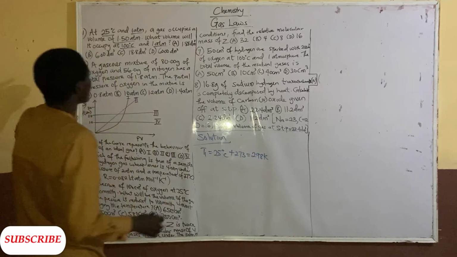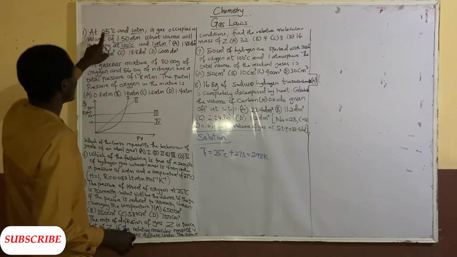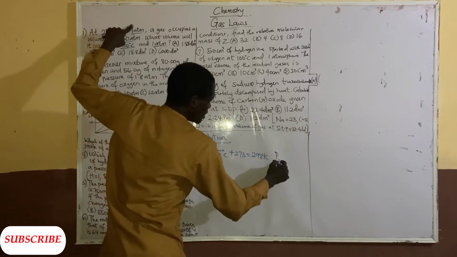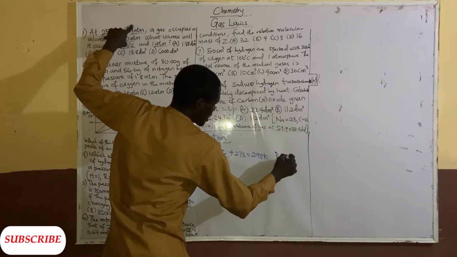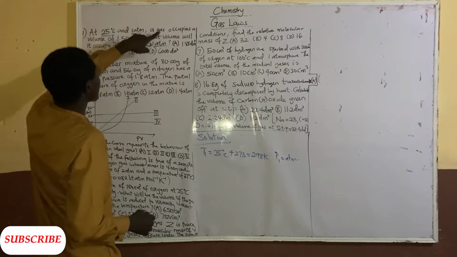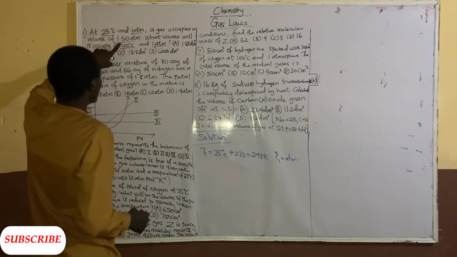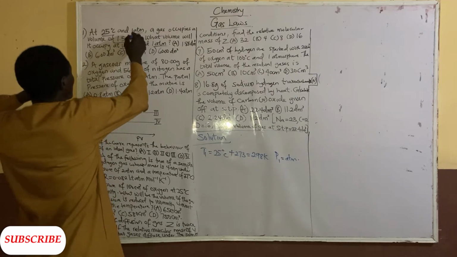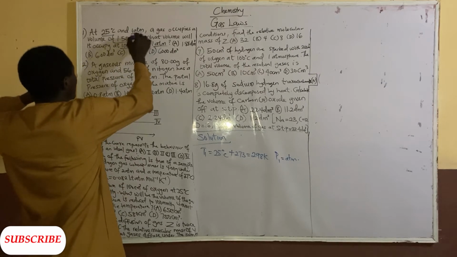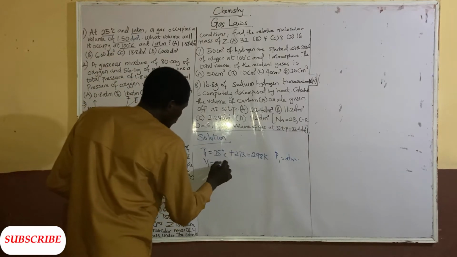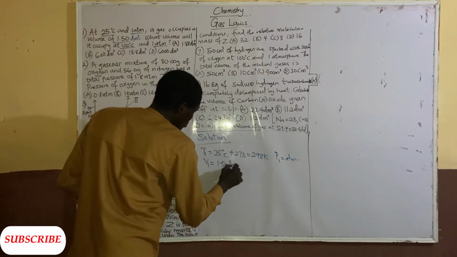The pressure here is in atm, so P1 is 1 atm. And that gas occupies a volume of 1.50 dm cube, because it's a volume.